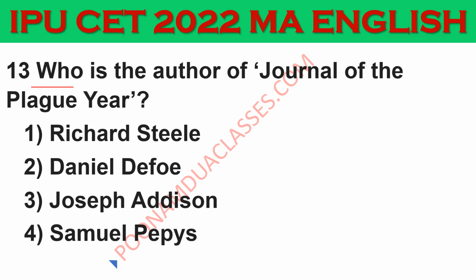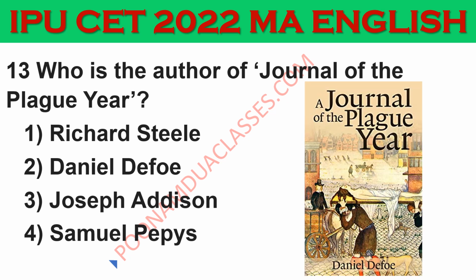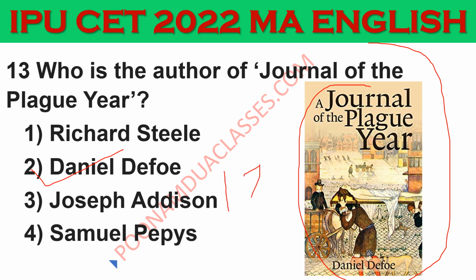Next question, question number 13. Who is the author of A Journal of the Plague Year? The correct answer here is option 2, Daniel Defoe. A Journal of the Plague Year is a book by Daniel Defoe, first published in 1722. Please note down all the years as well.